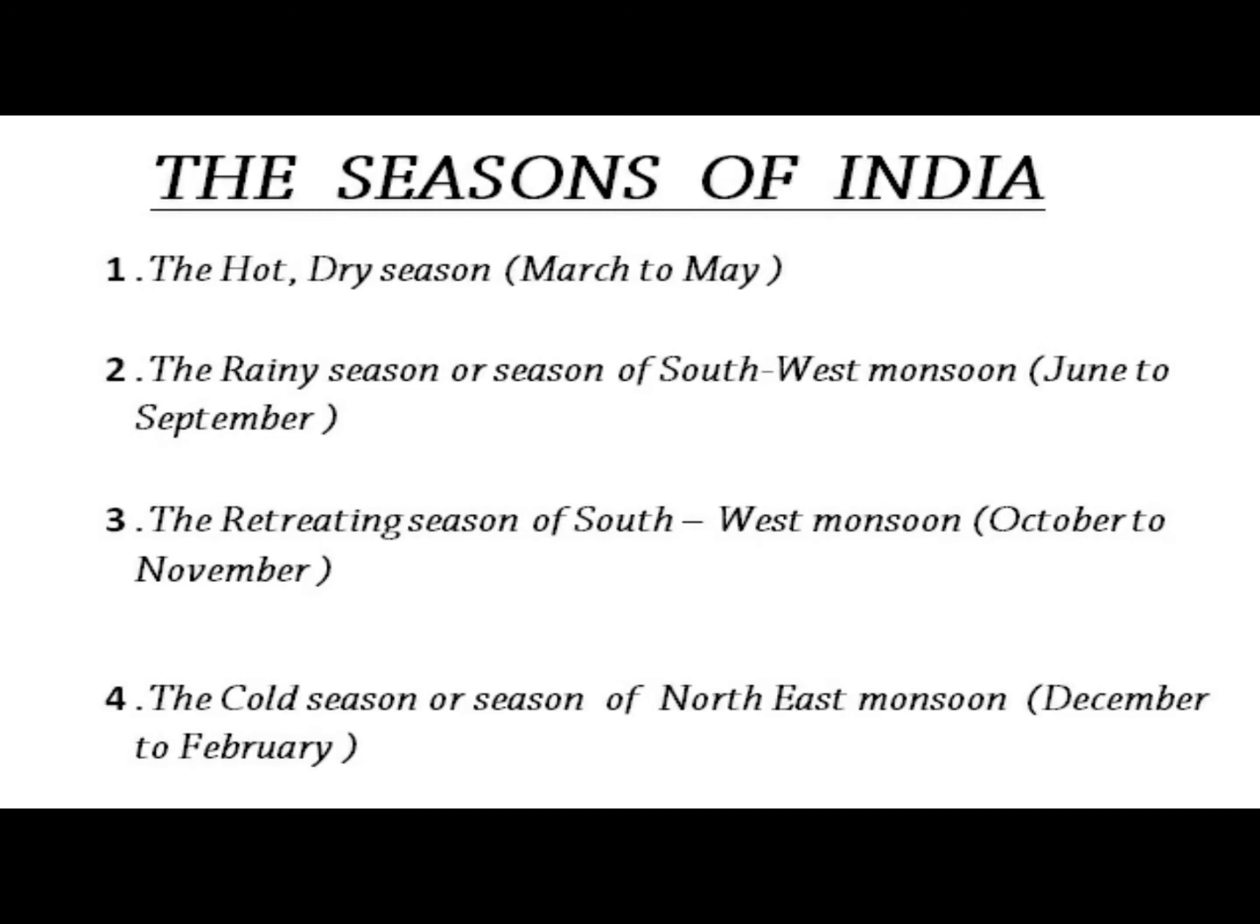Now, on the basis of temperature and precipitation conditions, the year can be divided into four seasons. The hot, dry season, which lasts from March to May. The rainy season or season of southwest monsoon, from June to September. The retreating season of southwest monsoon, from October to November. And the cold season or season of northeast monsoon, December to February. So we'll study them one by one.